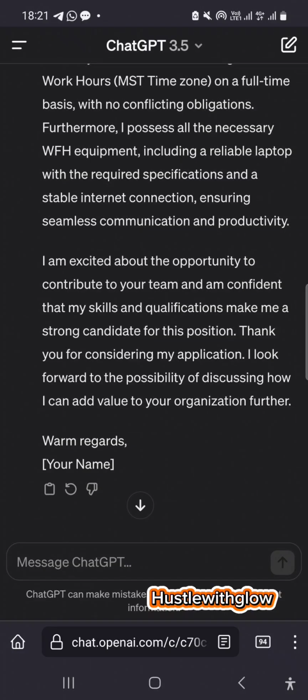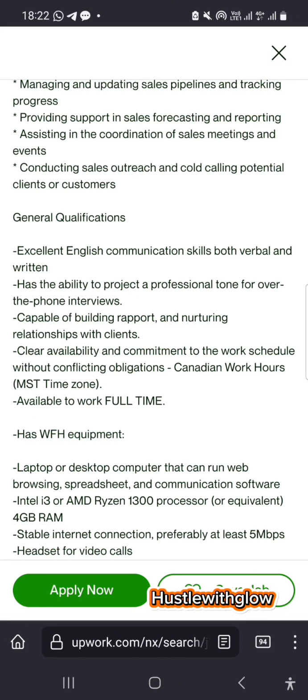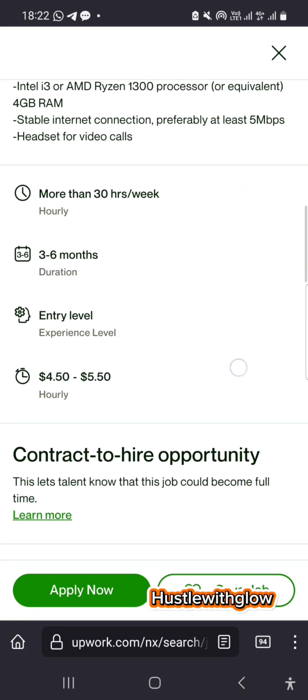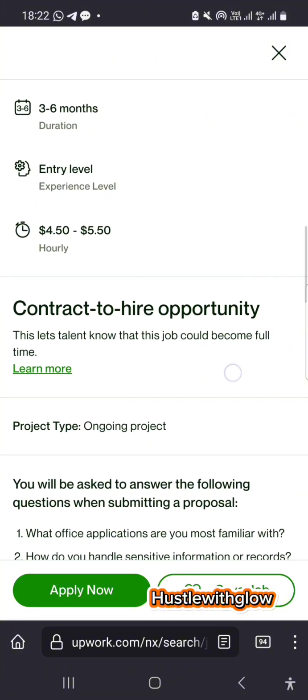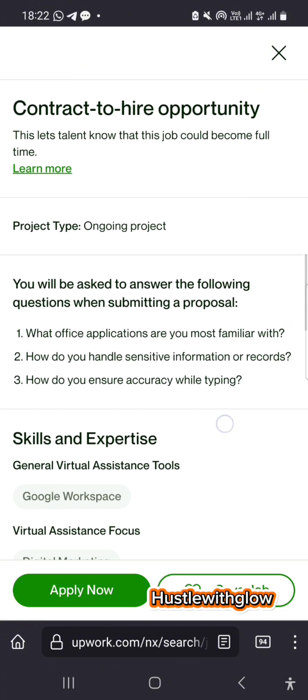Because all I need to do, I'll have to just click here and copy. All right, click on that last and copy. It's copied to my clipboard. So let's go back to Upwork. All right, so we're right here in Upwork. So the only thing you have to do, I want to go and get the name of the person. Okay, you have to scroll down.